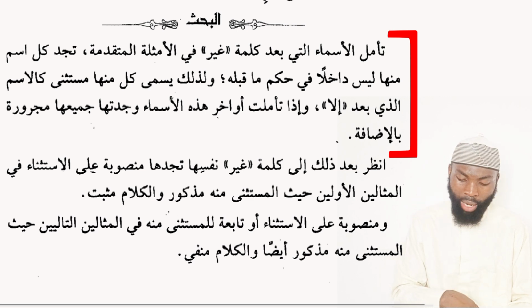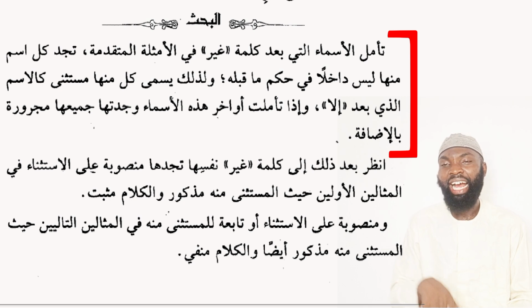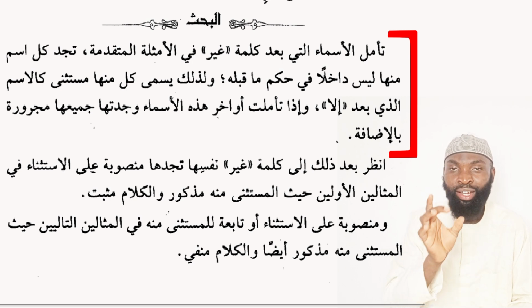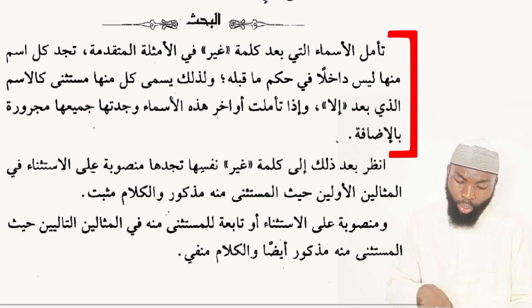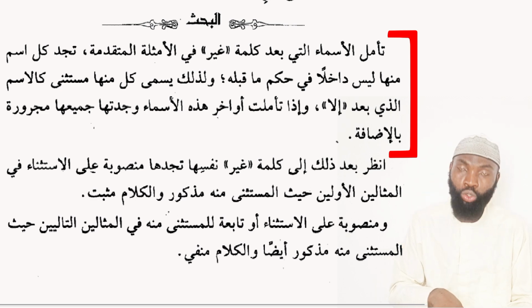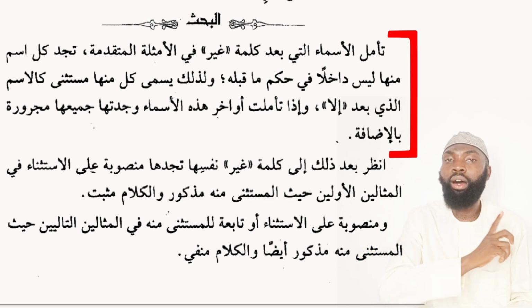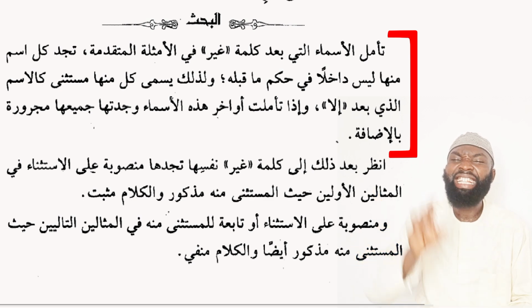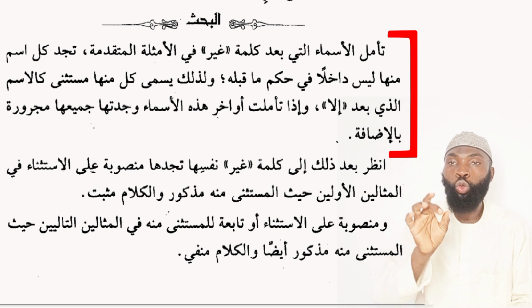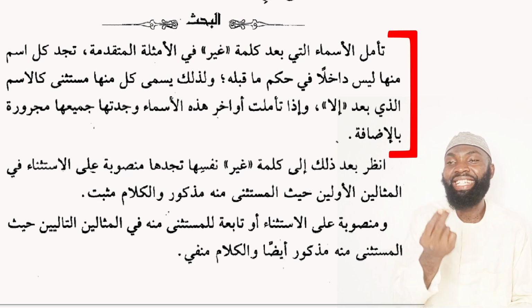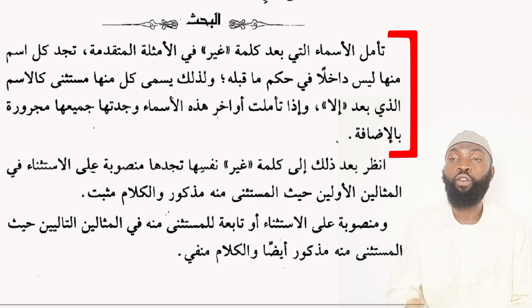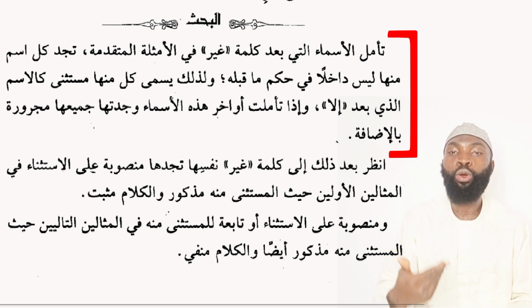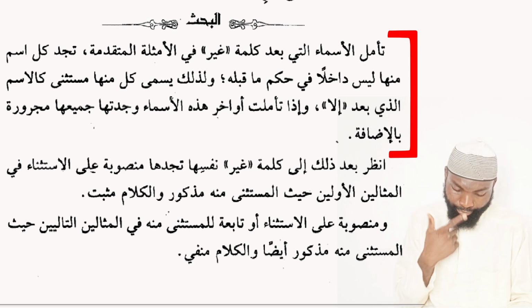وإذا تأملت أواخر هذه الأسماء, and if you study the ending of each of these nouns which appear after the word غير, وجدتها جميعها مجرورة بالإضافة, you will see that all of these nouns come as majrur, that is, a noun in the genitive case ending with kasra, because it is coming as what? Bil idafa, in terms of possession. Ghayra wahidin, except one. So it is just like mudaf and mudaf ilayh.